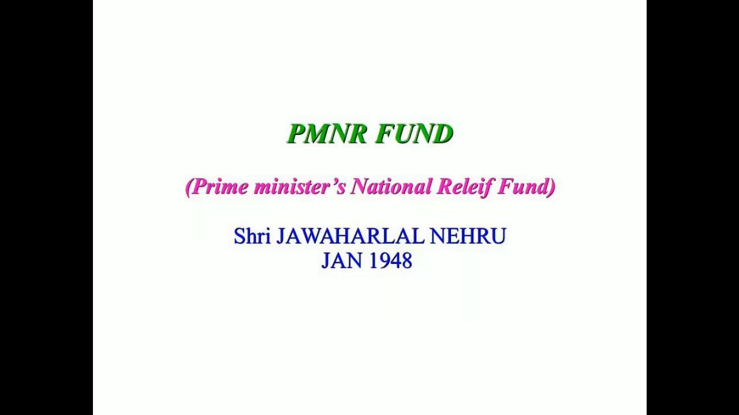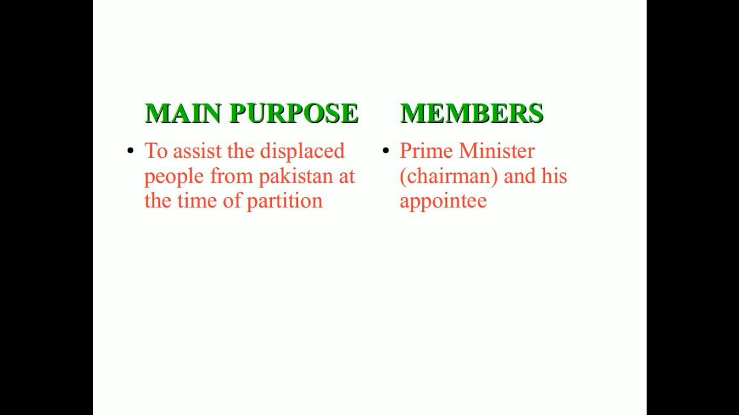Next is PMNR Fund. It is an abbreviated form of Prime Minister's National Relief Fund. It was established in 1948 by the former and late Prime Minister Jawaharlal Nehru. The main purpose of Prime Minister's National Relief Fund is to assist the displaced people from Pakistan at the time of partition. The members of the trust include the Prime Minister as chairman, and he is assisted by officers or staff on an honorary basis.